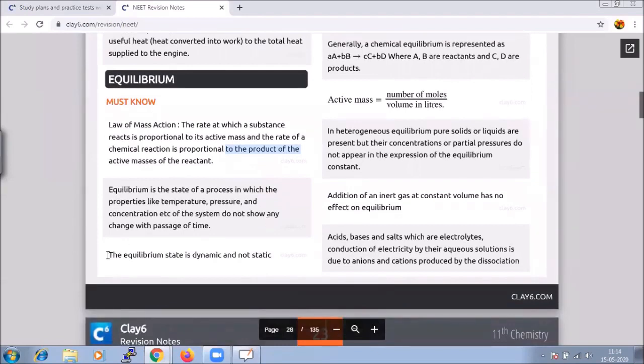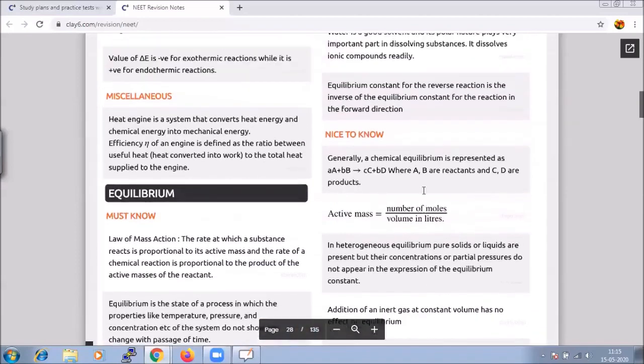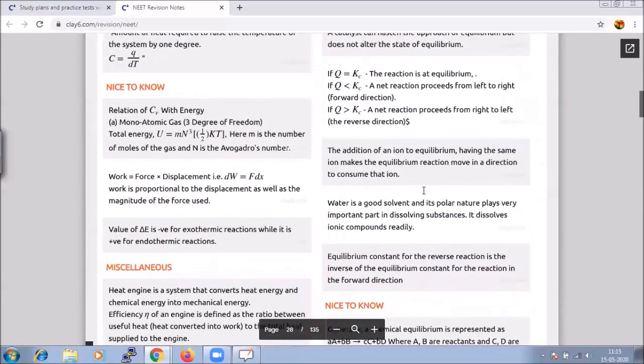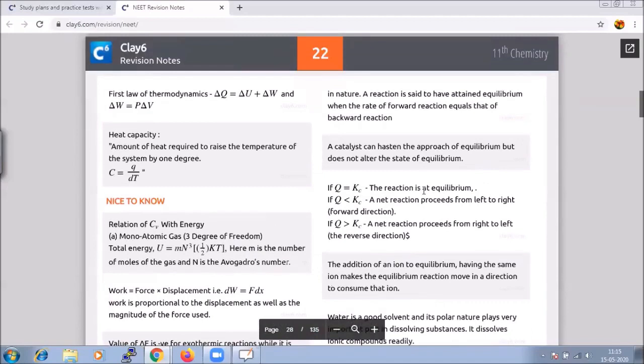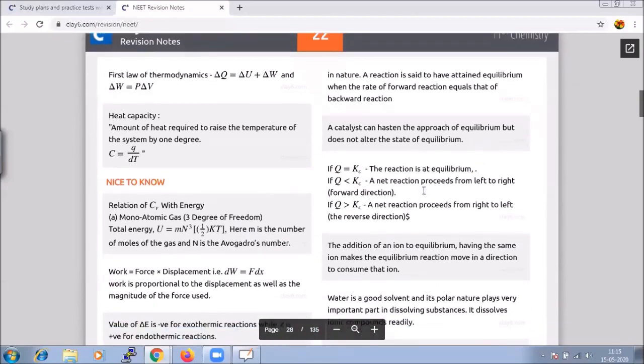So we could conclude that basically the equilibrium state is dynamic and it is not static. And when we say that a reaction is said to have attained equilibrium, what we say is that the rate of the forward reaction equals the rate of the backward reaction.